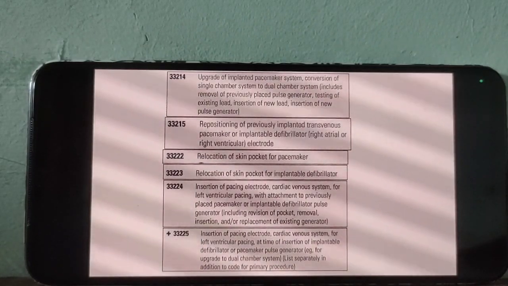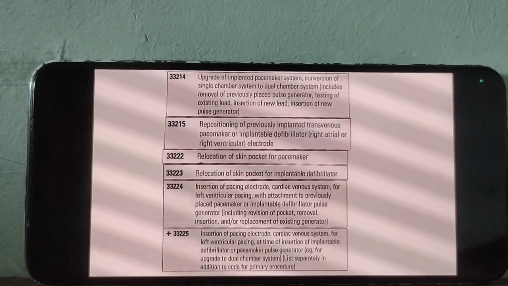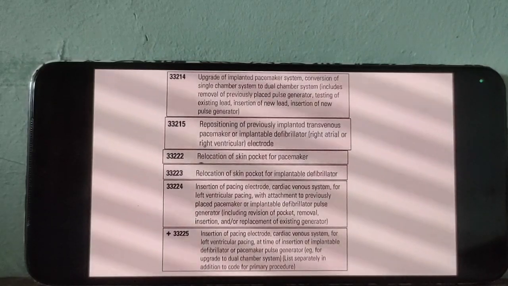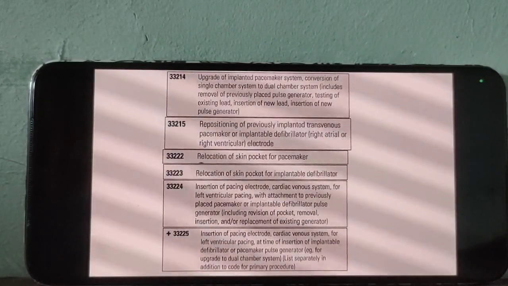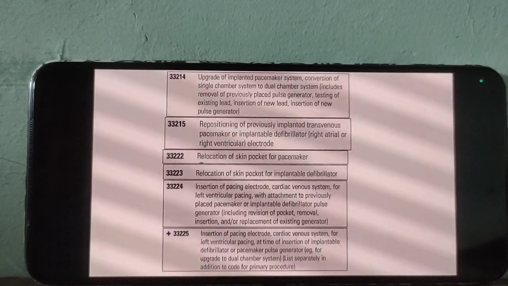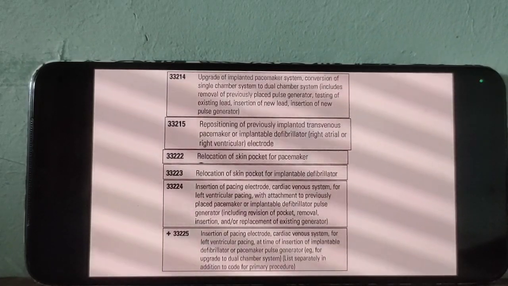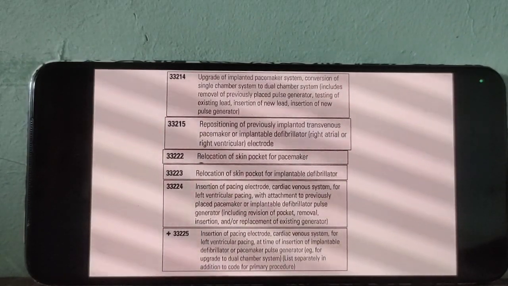Now, insertion of pacing electrode. Pacing is another type of wire. We have different types of wire. For your understanding, we use one type of cable to charge our mobiles, and we have an HDMI cable. So different types of cables are present.